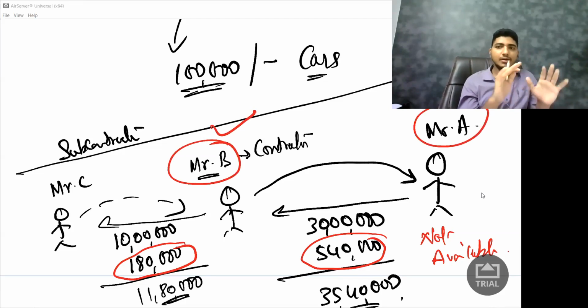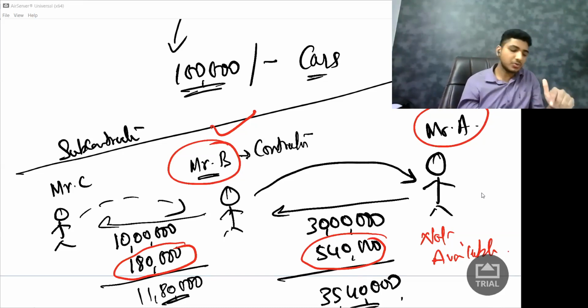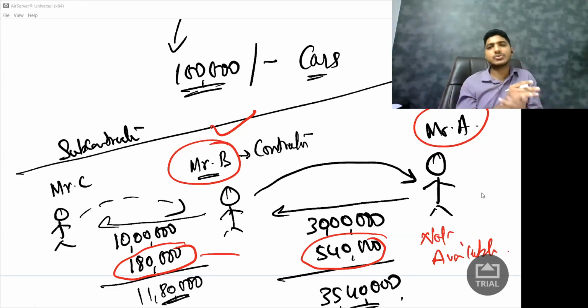Simple aspect. So now when Mr. B has to pay tax to government, what did Mr. B do? He collected 5,40,000 rupees from me. So instead of directly paying this 5,40,000 rupees to government, he will deduct this 1,80,000 and pay the balance 3,60,000 rupees to government. Simple. But as far as Mr. A is concerned, nothing. So the entire 35,40,000 will become my cost. I will not get any credit.